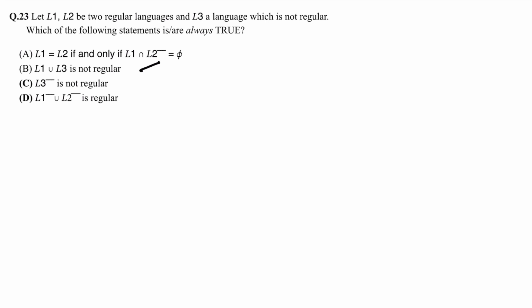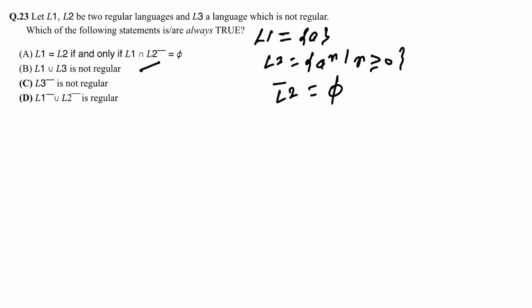Hmm. So see, for the first option I take an example. L1 equal to, like, a, and L2 equal to a to the power n, n greater than 0. So if we take L2 complement, this will become phi. So L1 intersection L2 complement will be phi also. But are both equal? L1 is a and L2 is all the combinations of a. So they are not equal. So this is a wrong option.